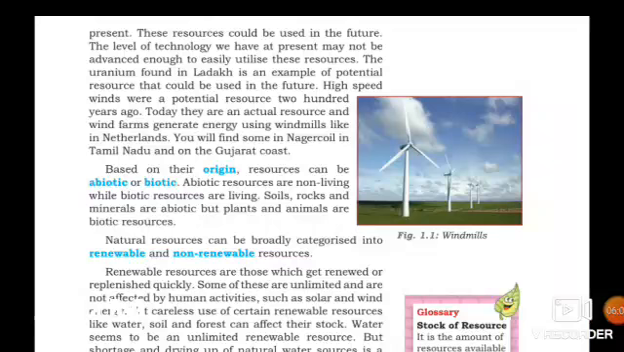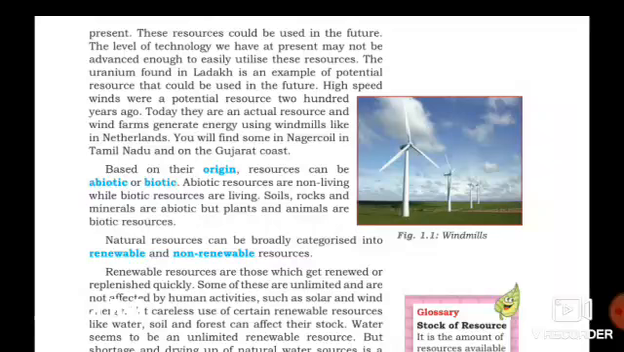These resources could be used in future. We are not using those resources in present, but it could be used in future after improvement of the technology. The level of technology we have at present may not be advanced enough to easily utilize these resources because we have lack of technology improvement. After improved present technology, we could use those resources in the future.